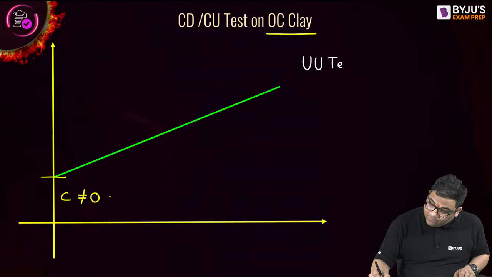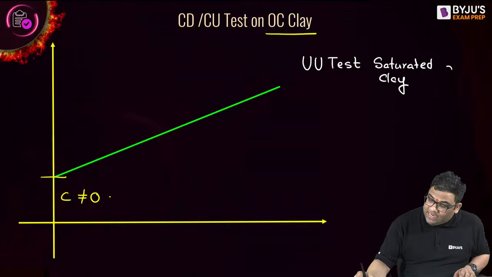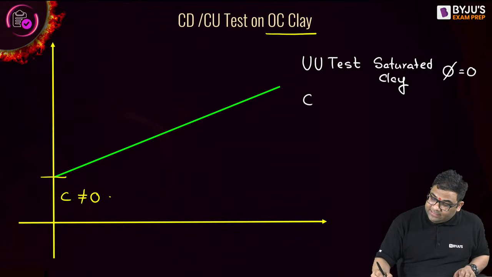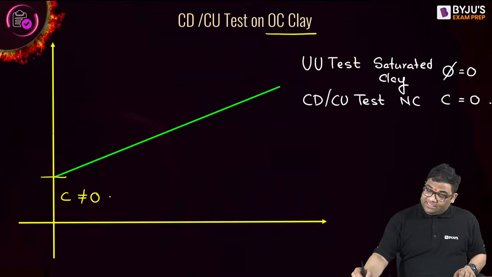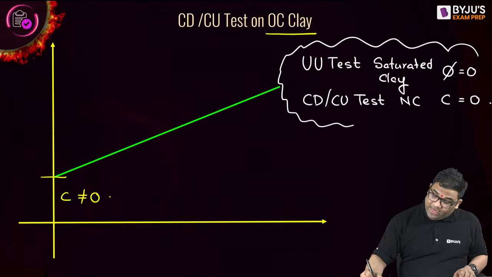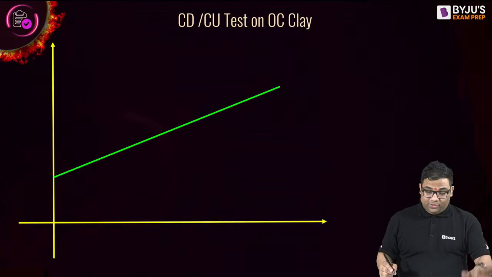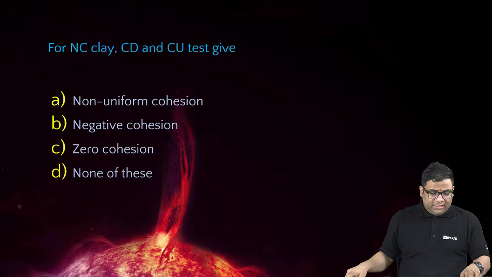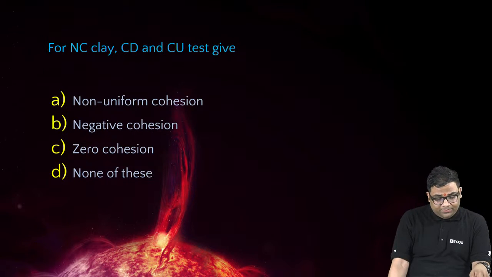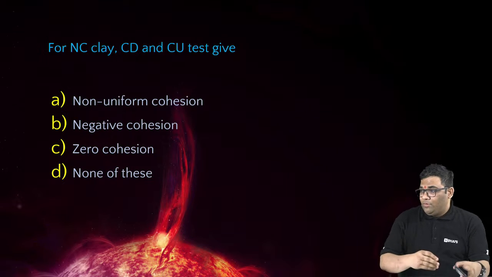UU test on saturated clay, you will get phi as 0. CD test, CU test on NC clay, you will get C as 0. Remember these standard results. This will be very helpful in solving the questions. Now answer this question, a very basic one more question, then we'll move into the main questions.